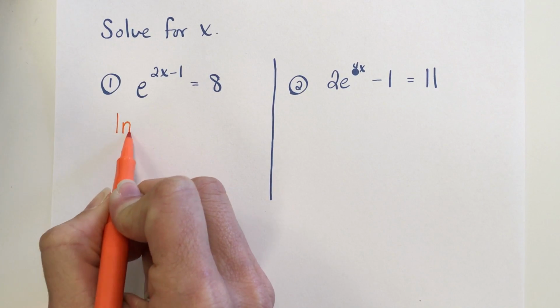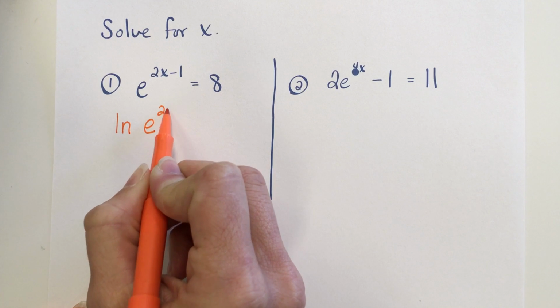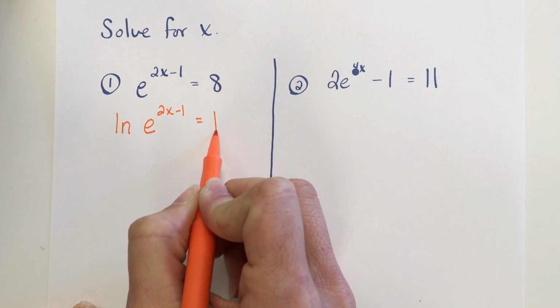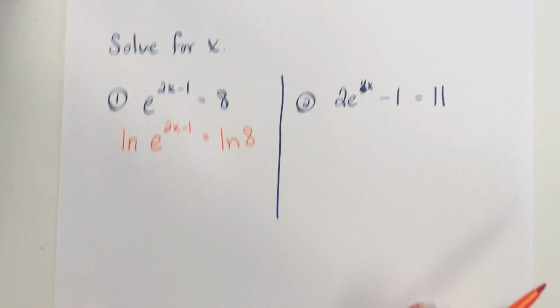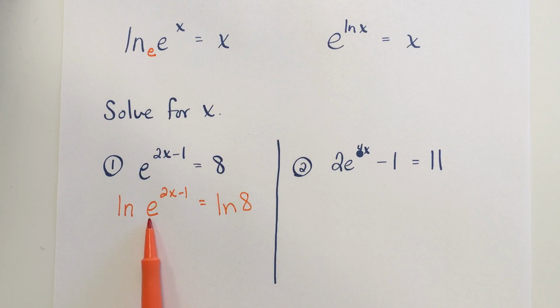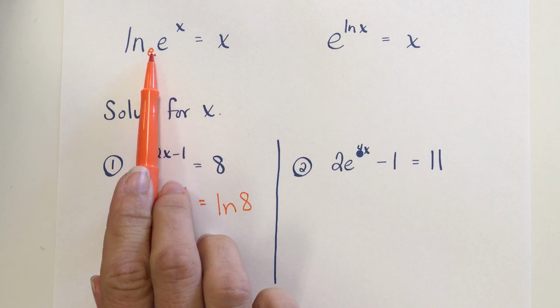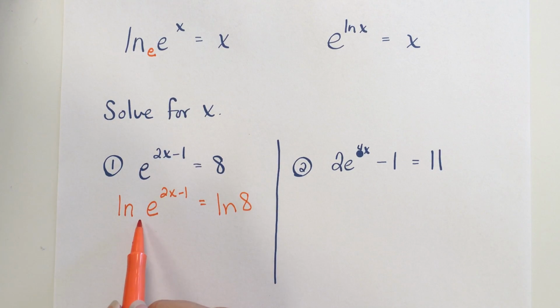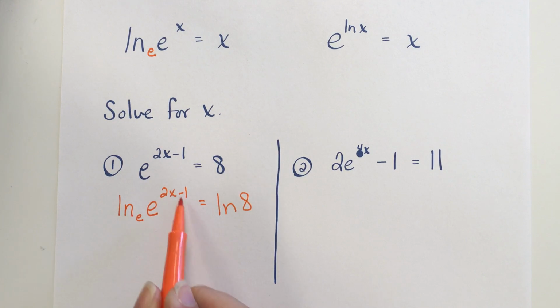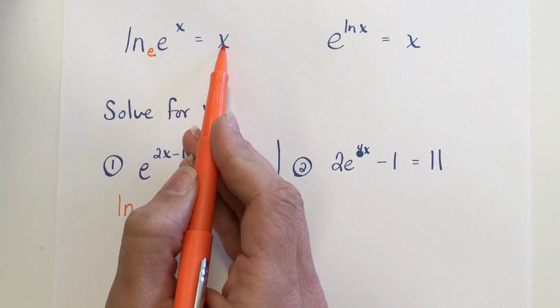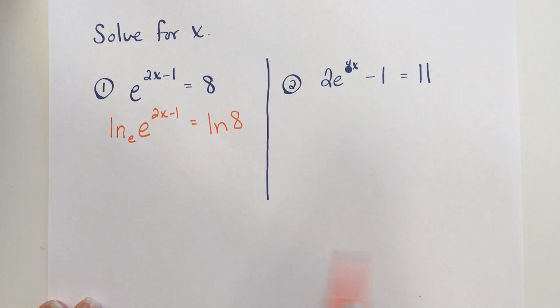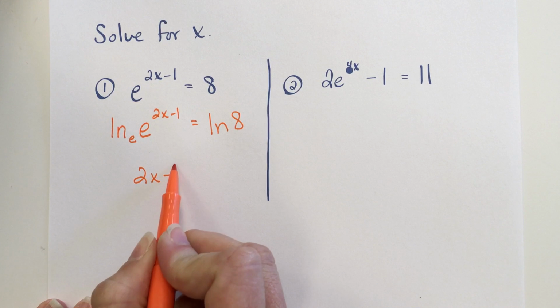So you'll have the natural log of e to the 2x minus 1 equal to the natural log of 8. Now you use the property I was just explaining. Since these are both e's, this whole left side is just equivalent to whatever you have as your exponent. For this problem, that would just be 2x minus 1.